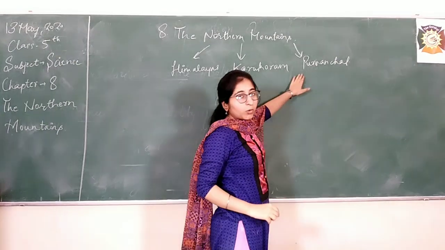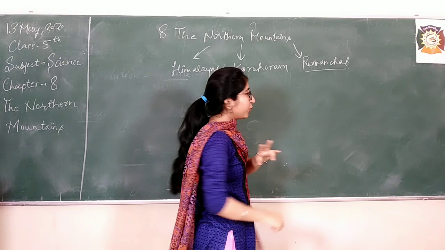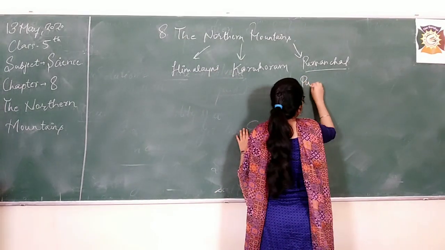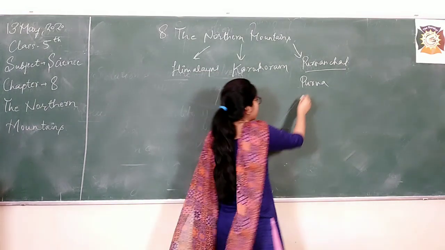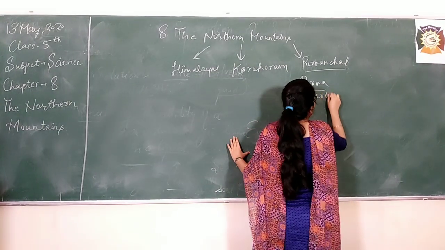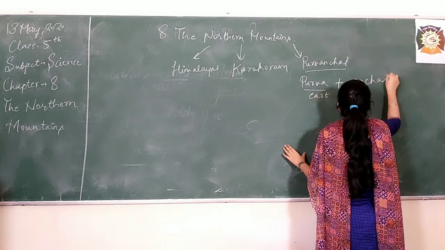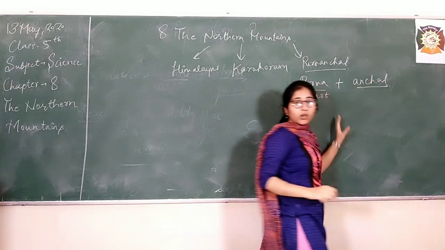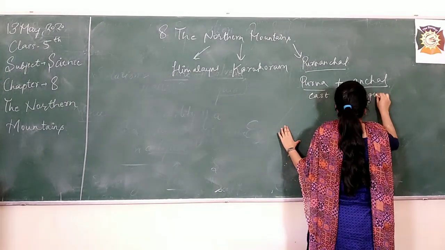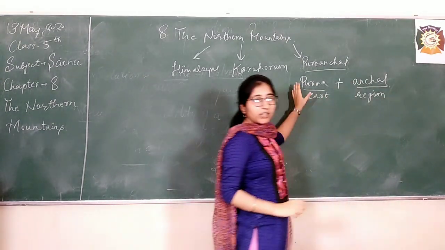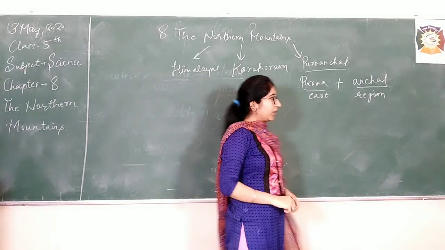The Purvanchal range, this word is made up of the combination of two words. First is Pur, that you very well know. Pur means east, and the second word is the Sanskrit word Anchal. What is the meaning of this word Anchal? It is region. So, we get from the name itself that these mountains are located in the east region of India.